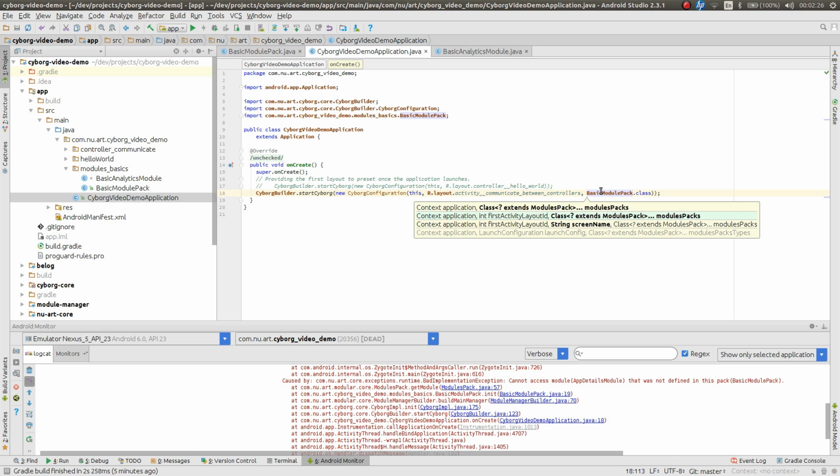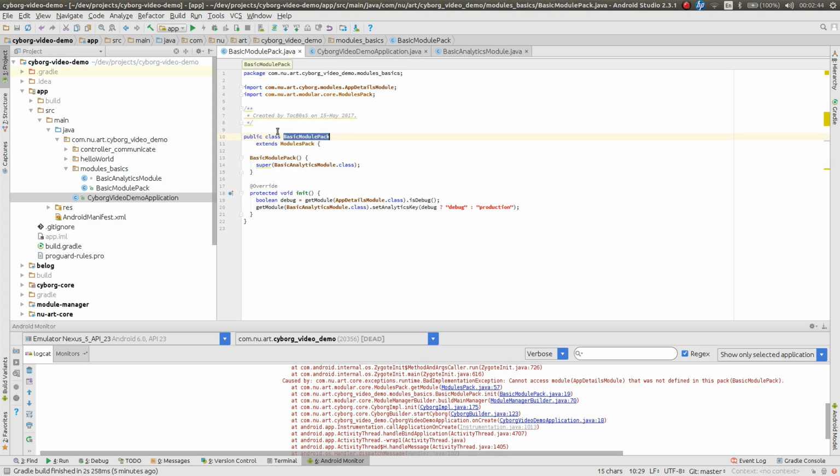So it might be crucial for the application to properly set the packs one after the other, depending on the initialization needed for the modules inside these packs. So here we go, and we will go into the module pack. We'll add a breakpoint here. So I'm going to run this project and we'll see what happens. Clear the log.